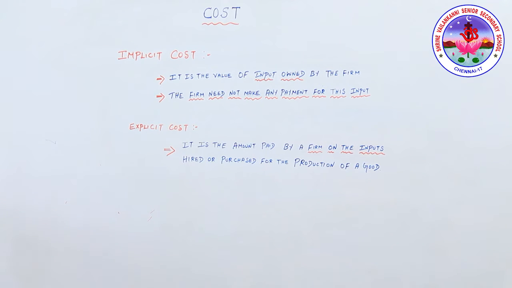Examples of explicit cost are wages paid to the employees and payment for raw materials, etc. Because it is actual money expenditure on inputs, or payment made to outsiders for hiring their factor services. So this is implicit cost and this is explicit cost.